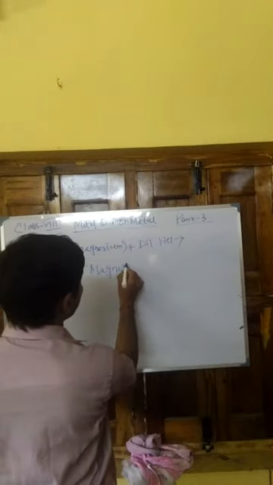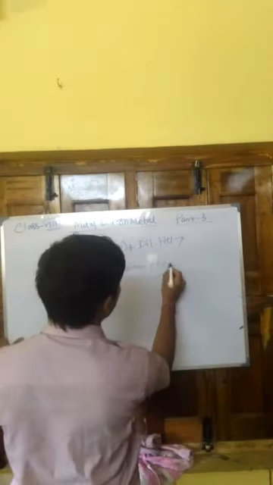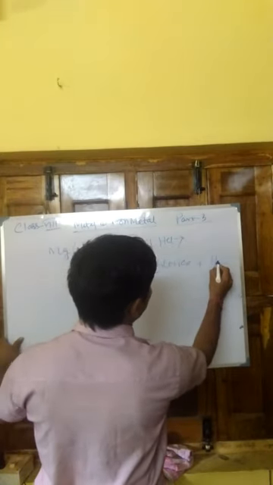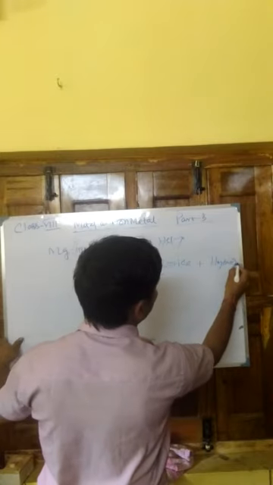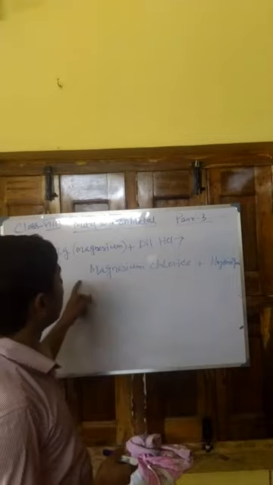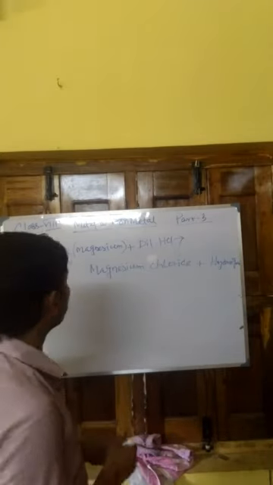The product will be magnesium chloride plus hydrogen. Magnesium plus dilute HCl gives magnesium chloride plus hydrogen.